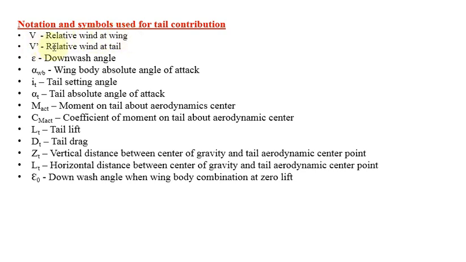So V dash is called the relative wind at the tail, then epsilon is the downwash angle, alpha WB is the wing-body absolute angle of attack, then i_T is the tail setting angle, and alpha T is the tail absolute angle of attack, and M_ACT is the moment on the tail about the aerodynamic center, and C_MACT is the coefficient of moment on the tail about the aerodynamic center, and L_T is the tail lift, D_T is the tail drag, and Z_T is the vertical distance between the center of gravity and the tail aerodynamic center point, then l_T is the horizontal distance between the center of gravity and the tail aerodynamic center point, and epsilon naught is the downwash angle when the wing-body combination is at zero lift condition.